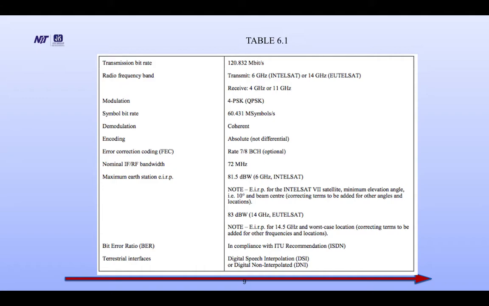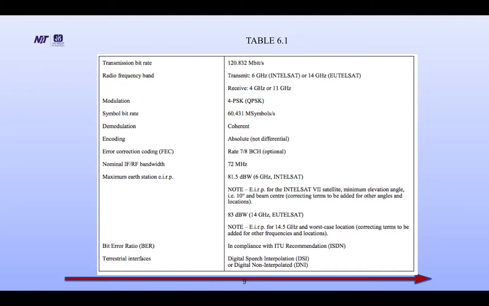Demodulation: coherent. Encoding: absolute, no differential. Error correction coding: FEC, rate 7/8, BCH optional. Nominal IF or RF bandwidth: 72 MHz. Maximum earth station EIRP is 81.5 dBW, 6 GHz Intelsat.